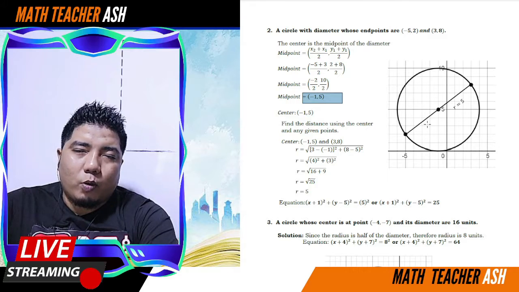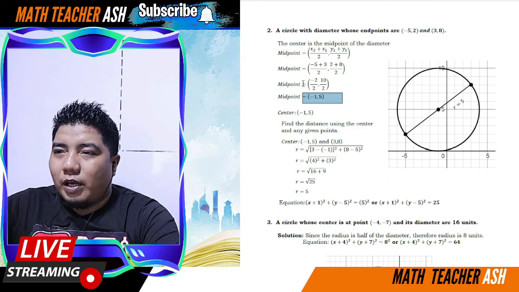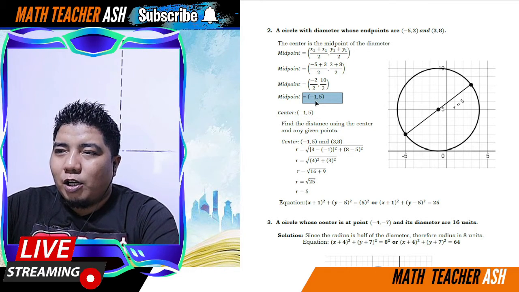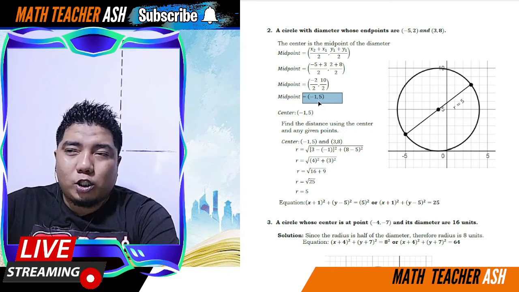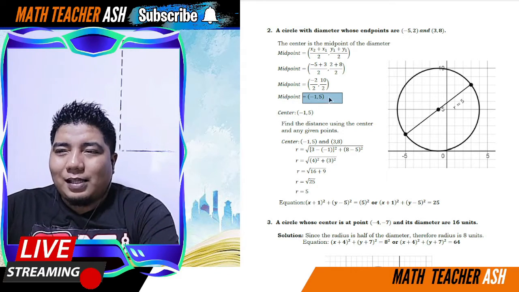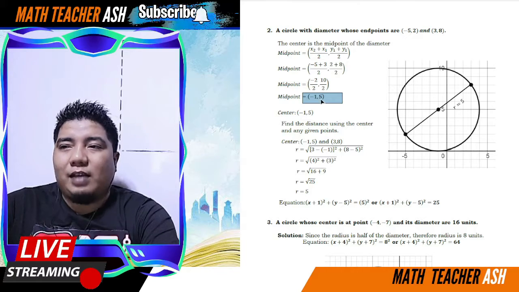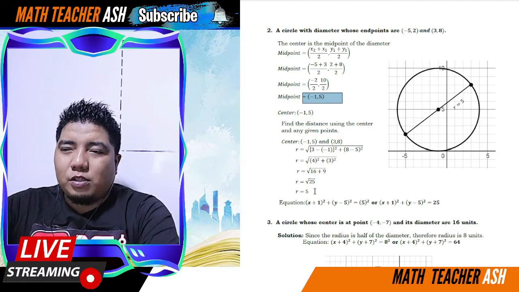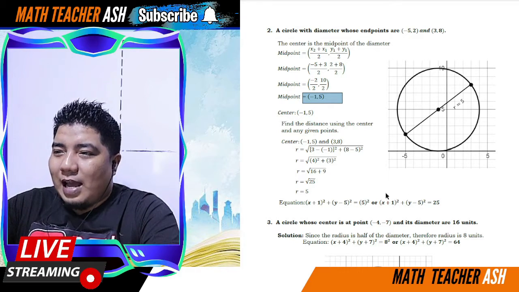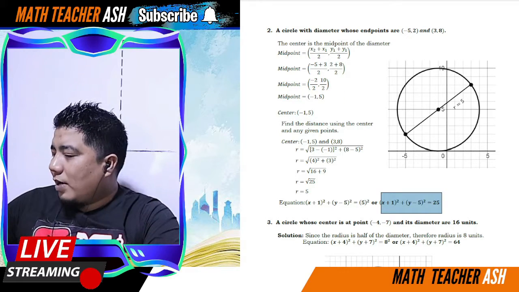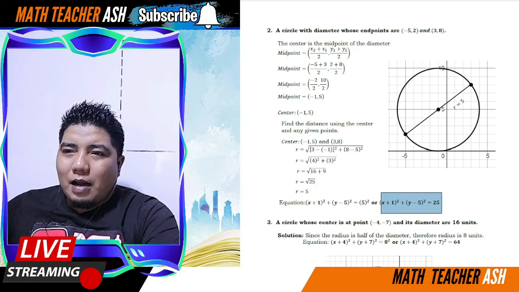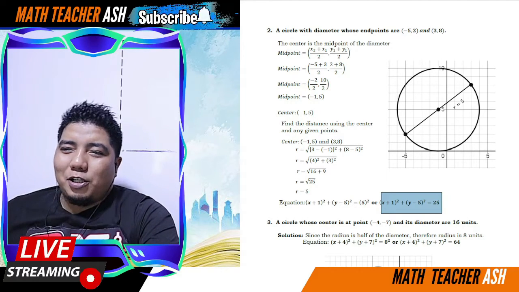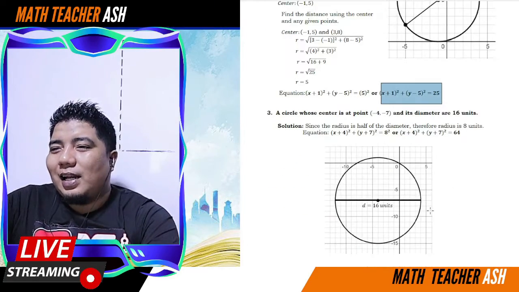Now, for your equation, basically what you can do is you just consider the center. So, that will become the quantity x plus 1 squared plus the quantity y minus 5 squared is equal to the square of the radius 5, so 25. So, the answer is this one. Alright, so napakadali lang, my dear math learner. Easy, right? Okay, easy lang talaga.